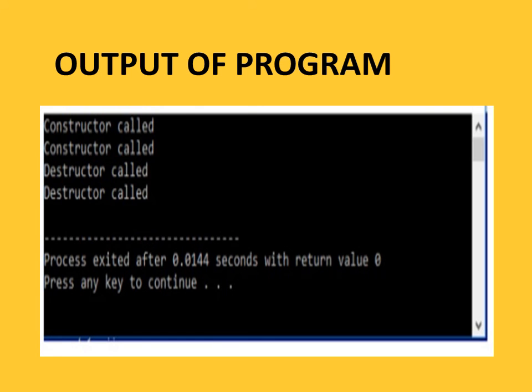Now see the output of the program. Constructor called, constructor called, destructor called, destructor called. By using objects, two constructors are called. Two objects we created, so two constructors are called. When those objects come out of scope, the destructor is called. Two destructors are called, as two objects were created by two constructors, and they should be destroyed by two destructors.